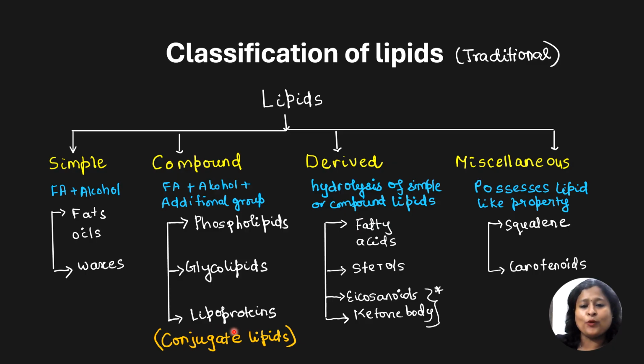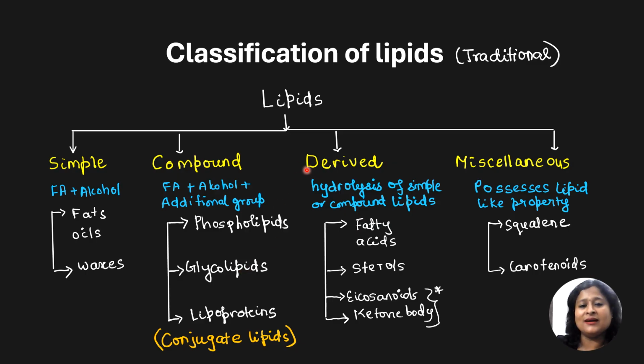And if a protein group is attached to the lipids, they are called lipoproteins. Right? These compound lipids can also be called conjugate lipids. Why are they called conjugate lipids? Because an additional functional group is attached or conjugated to the lipids.